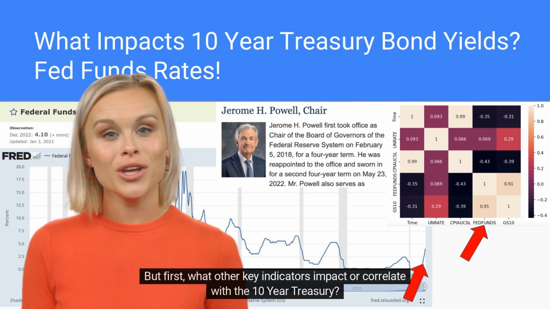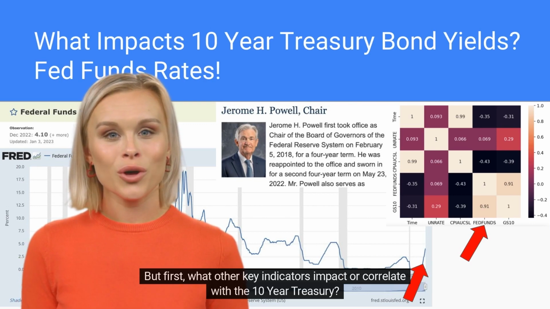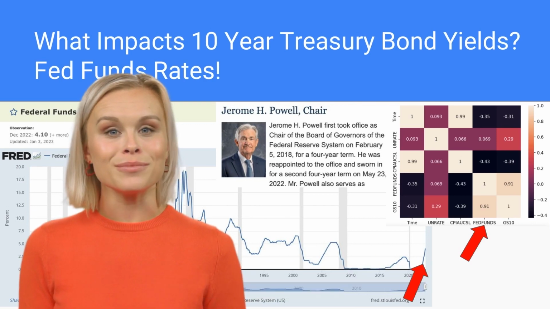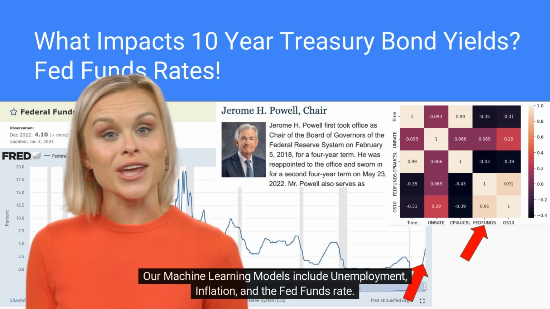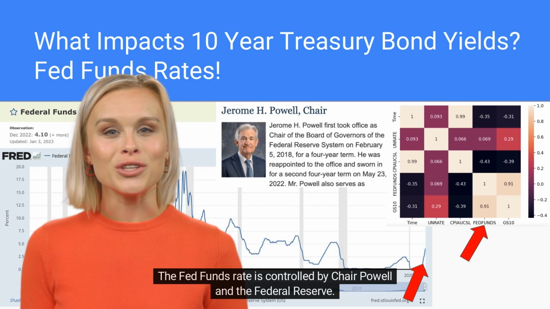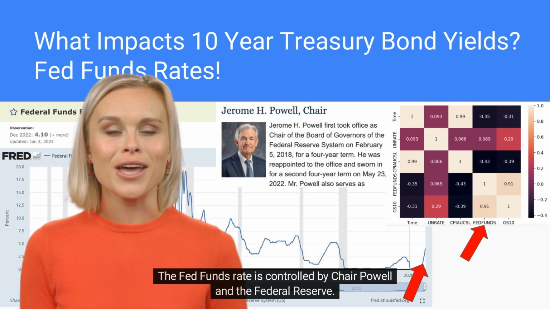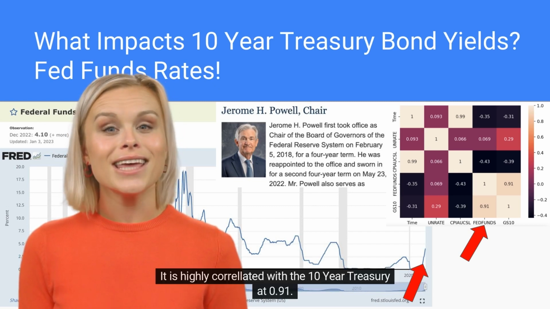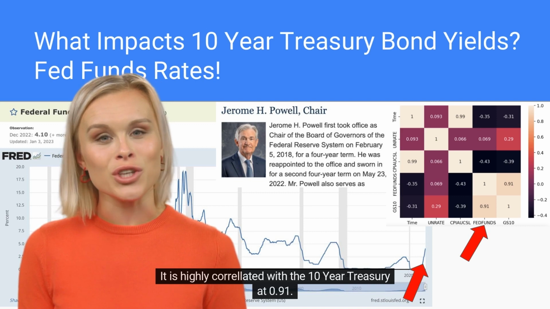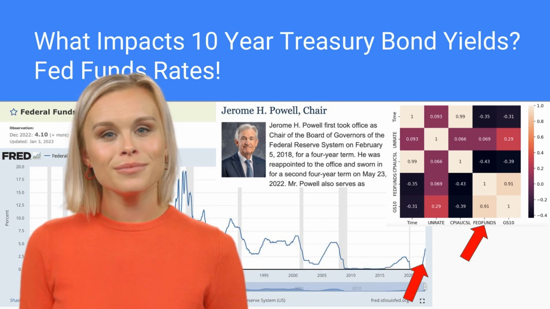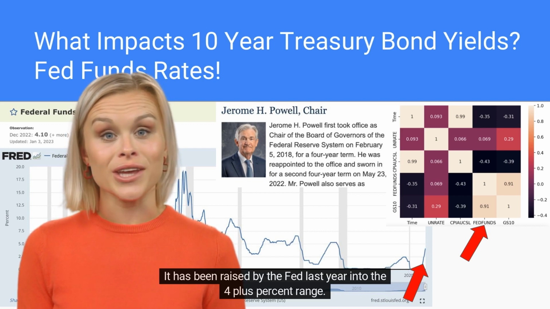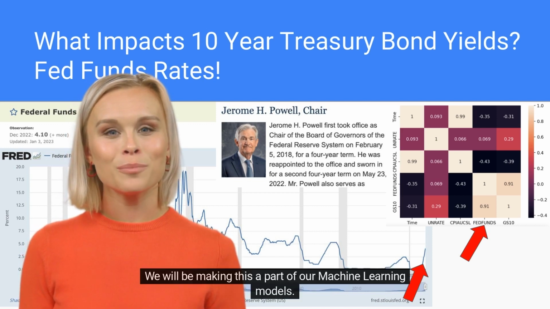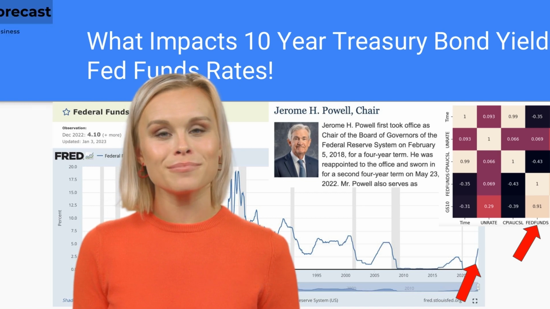But first, what other key indicators impact or correlate with the 10-year Treasury? Our machine learning models include unemployment, inflation, and the Fed funds rate. The Fed funds rate is controlled by Chair Powell and the Federal Reserve. It is highly correlated with the 10-year Treasury at 0.91. It has been raised by the Fed last year into the 4+% range. We will be making this a part of our machine learning models.